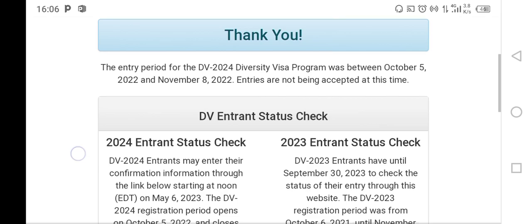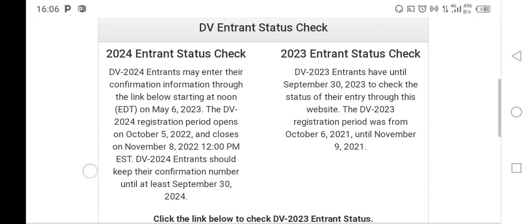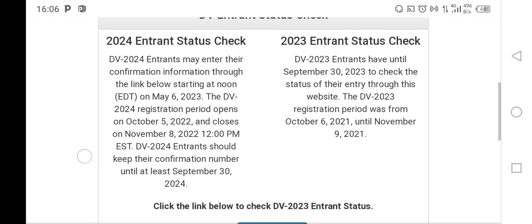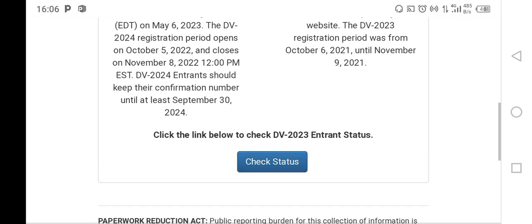Then there is the DV 2024 and DV entrance status check. That shows you when the results will be out. Currently, you can only check for the DV 2023, but soon you'll be able also to check DV 2024.